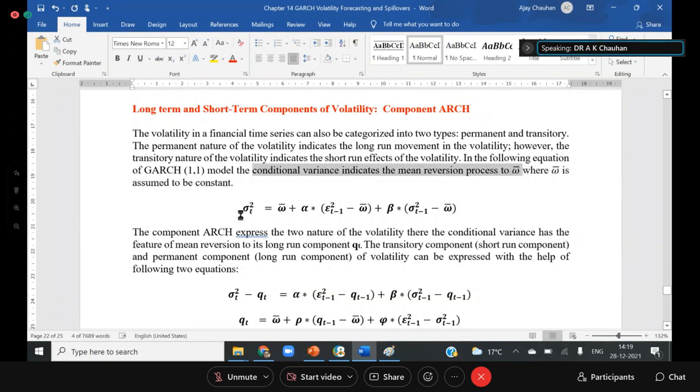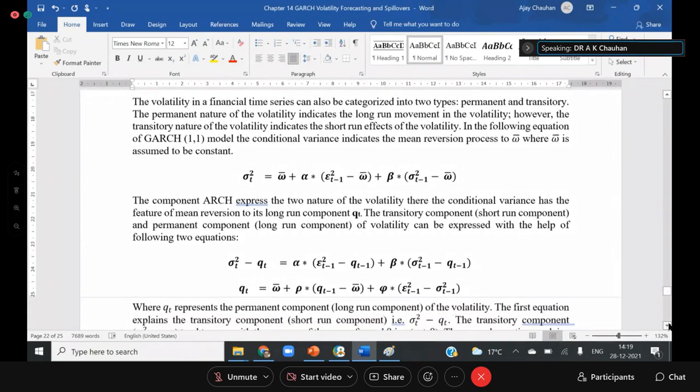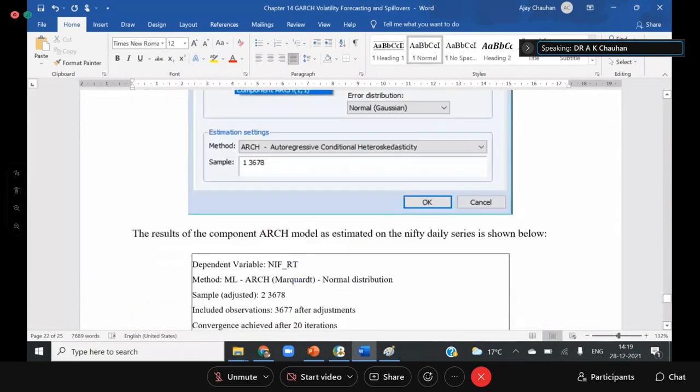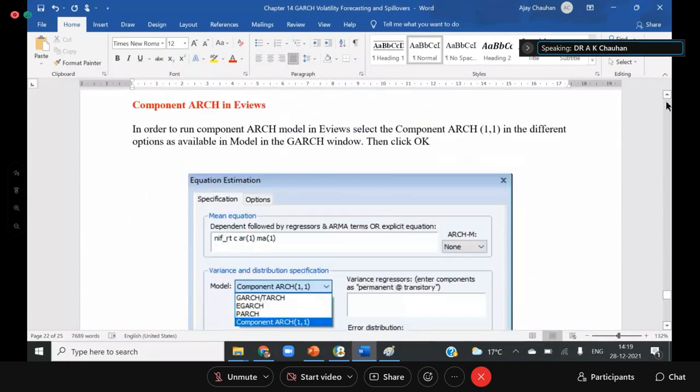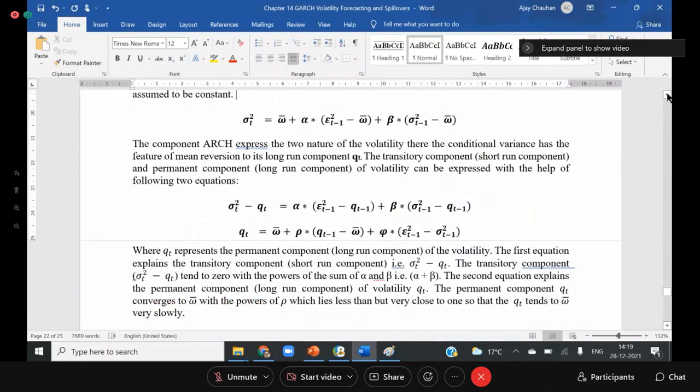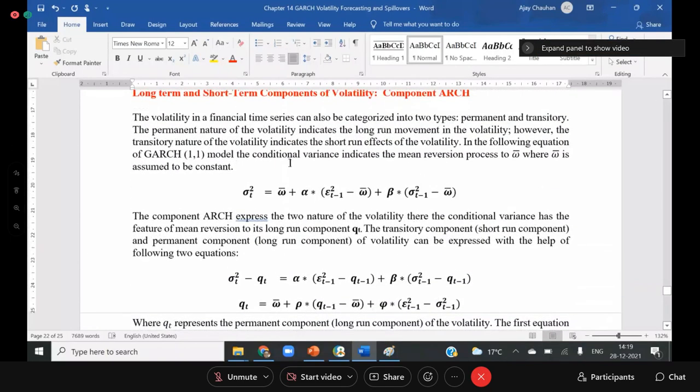In the following equation of the GARCH model, the conditional variance indicates the mean reversion process, where W bar is assumed to be constant. Okay, now see carefully. The component ARCH expresses two natures of the volatility, that is, the conditional variance has the feature of mean reversion to its long-term component. So here QT is the long-term component.